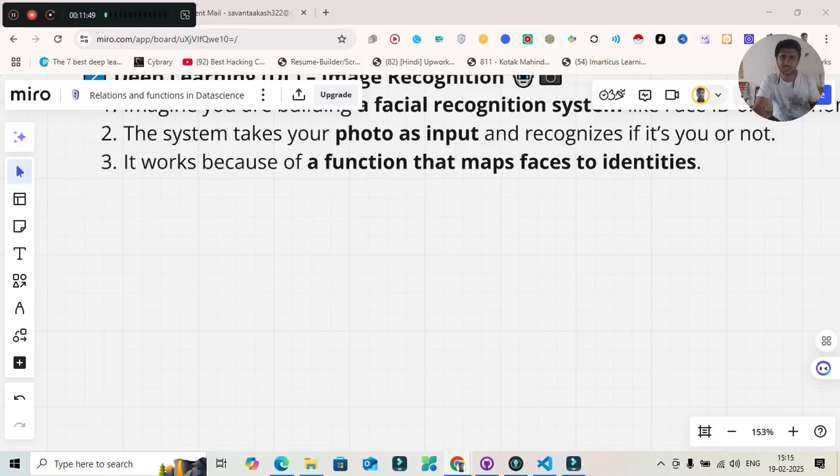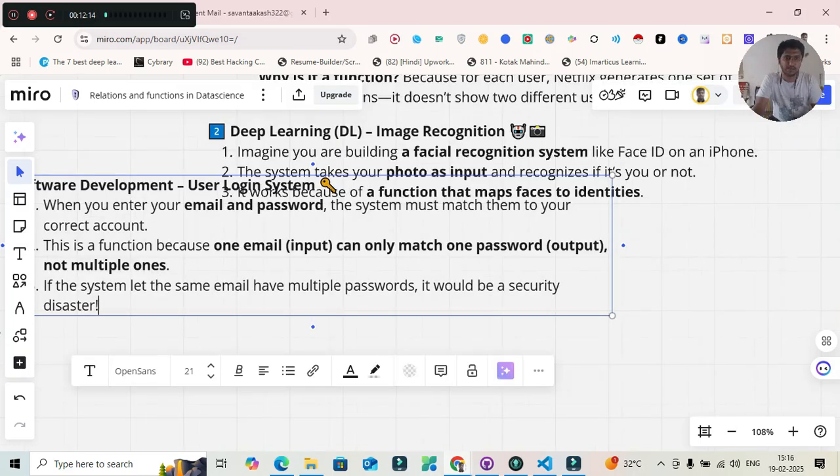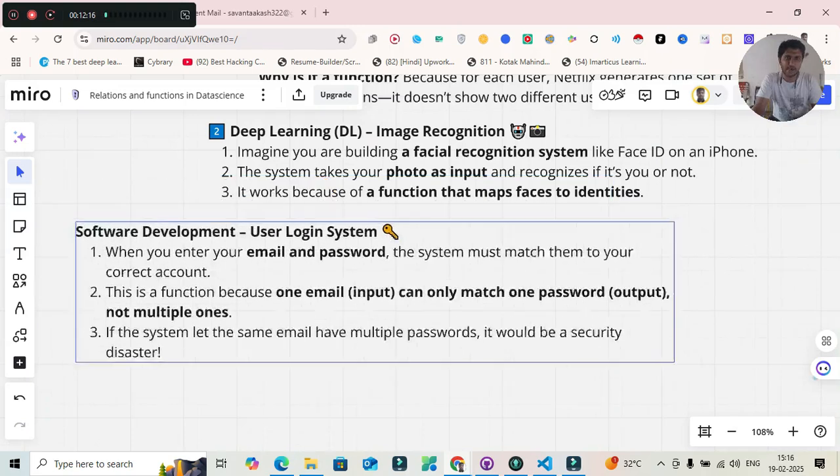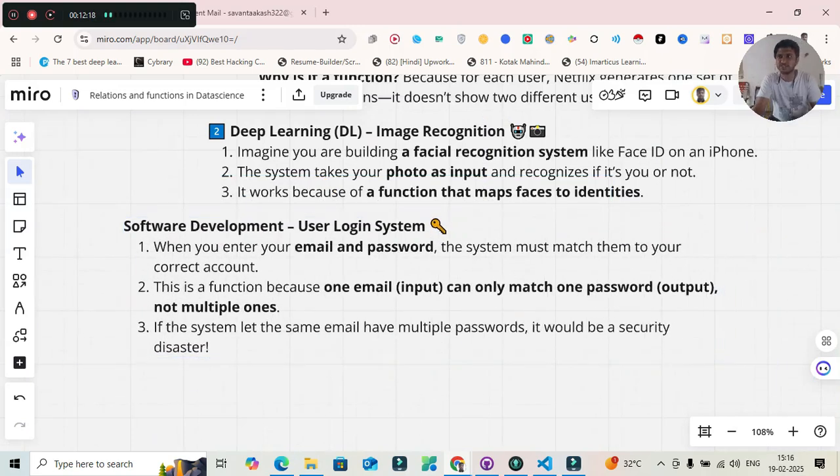So this is a function because one email as an input can only match one password as output, not multiple ones. If a system let the same email have multiple passwords, it would be a security disaster. Correct. So you need to correlate these things. This is a great example of software development having relations and functions.